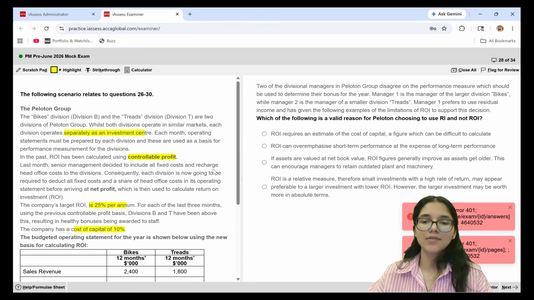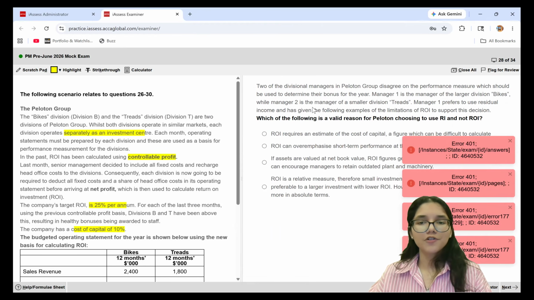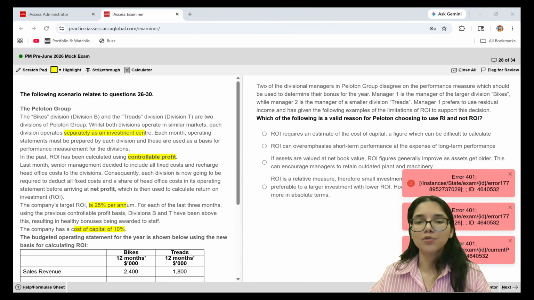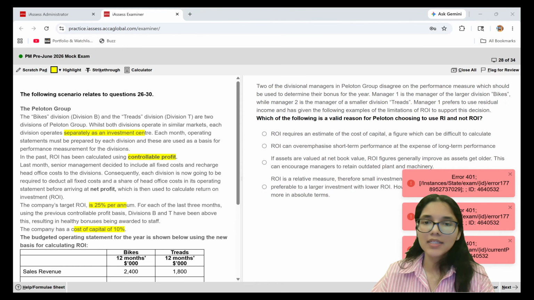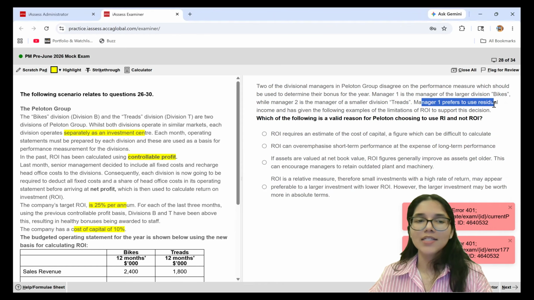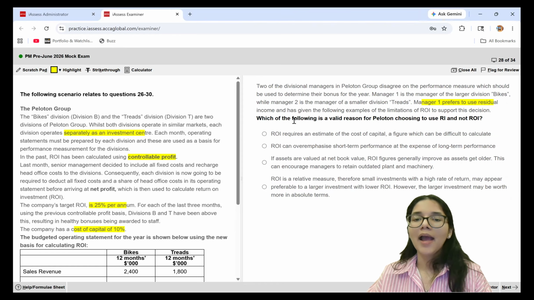Let's have a look at the third question based on the same case study. Two of the divisional managers in Peleton Group disagree on the performance measure which should be used to determine their bonus for the year. Manager 1 is the manager of the larger division bikes, while manager 2 is the manager of the smaller division Treads. Manager 1 prefers to use the residual income and has given the following examples of the limitations of ROI to support this decision. So basically, manager 1 is preferring to go with residual income, and he says that ROI has certain limitations because of which RI should be used.